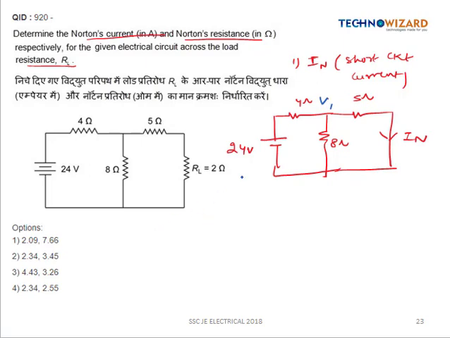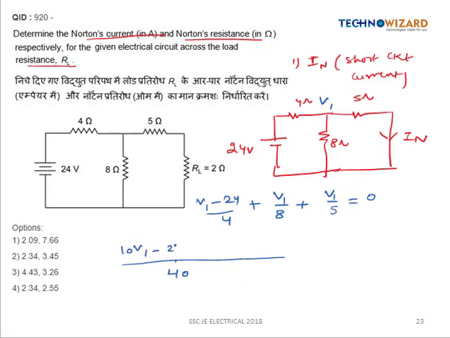This will be equal to (V1 minus 24) by 4 plus V1 by 8 plus V1 by 5 is equal to 0. Let us take the LCM as 40. So this will be equal to 10 V1 minus 240 plus 5 V1 plus 8 V1 is equal to 0.